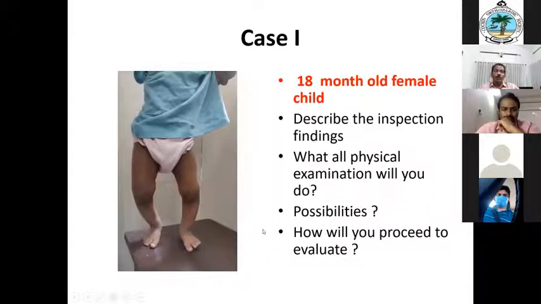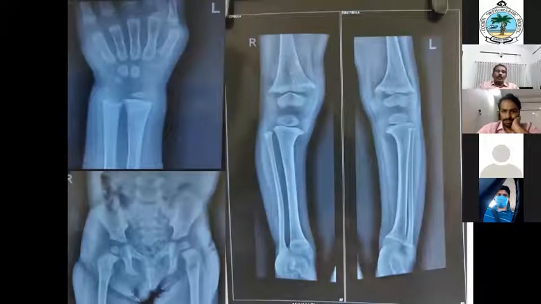So you can take an X-ray of both knees, including the ankle. You can take an X-ray of the pelvis and left wrist, which you commonly take. These are the X-rays you usually advise to find out what the possibilities are. So somebody read the X-ray of the leg with knee with ankle.